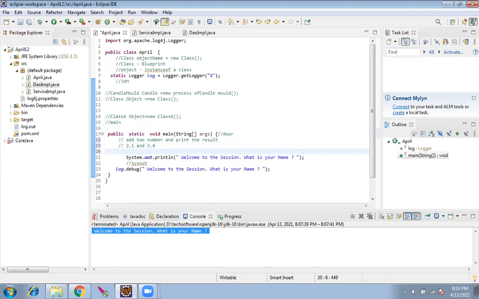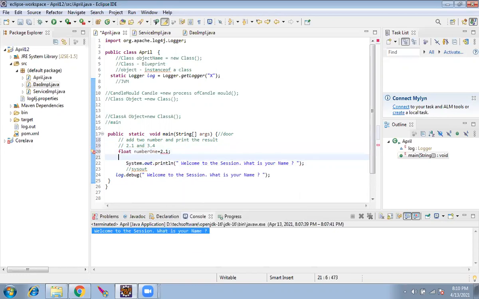I'll create a variable float number1 equal to 2.1. No worries if you don't understand anything. Just follow it and automatically your brain will start picking up the things. Number2 equal to 3.4. Okay, so far good. Then I'll have it as double. You ignore this. Float or double, not a big deal. You'll know it in a moment.